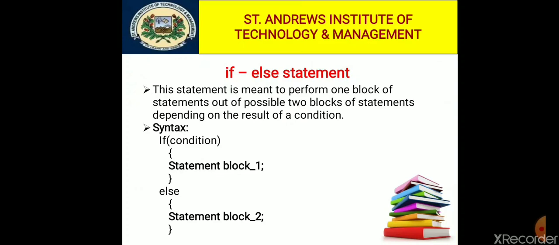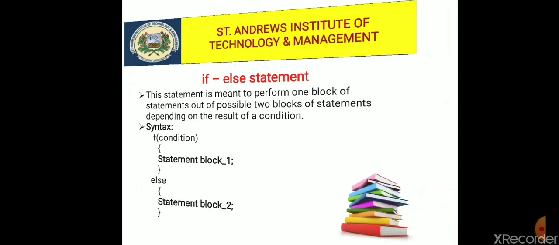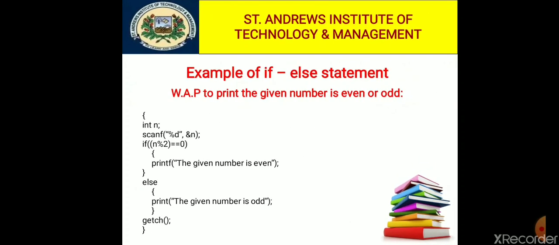We can write any number of statements in an if else block, so those statements should be enclosed within curly braces. In case we have only one statement, then the curly braces are optional. We already discussed that. Now we have an example of an if else statement. Write a program to print whether the given number is odd or even. If the user enters any number, we can calculate whether it is odd or even. So with the help of this program we can easily evaluate whether the number is even or odd.